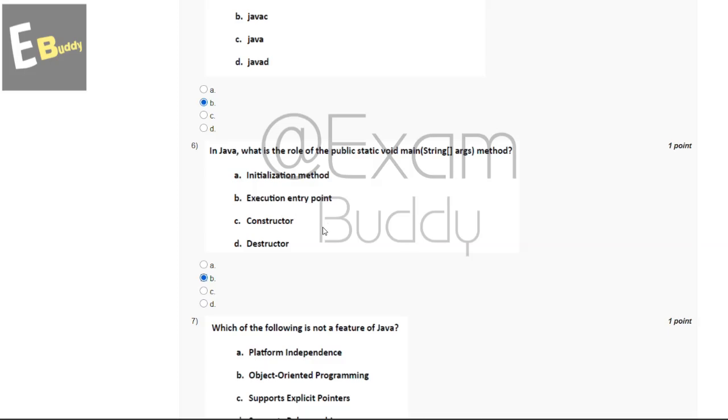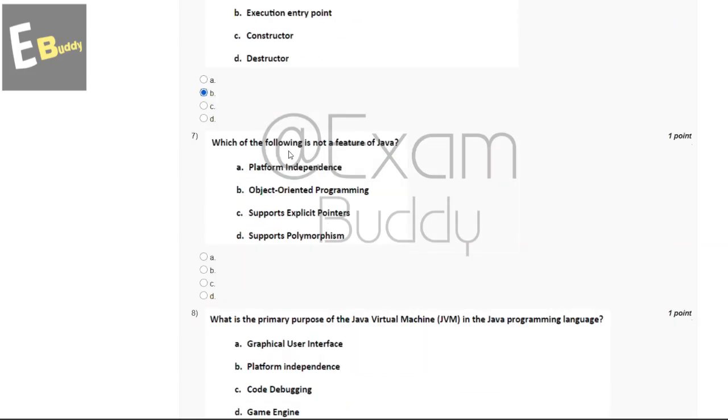And now let's go to our question number 7. Which of the following is not a feature of Java? So these are the options: platform independence, object-oriented programming, supports explicit pointers, supports polymorphism. So the answer of our seventh question is C, supports explicit pointers.